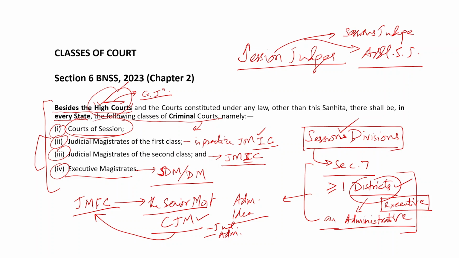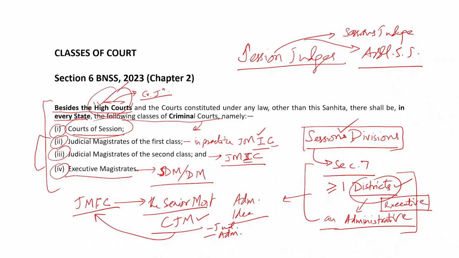And that's why there is no mention of executive magistrates in section 22 and 23, which are dedicated to the sentencing powers of judicial courts only. So, that is the idea, and that is how we can understand the executive magistrate as a criminal court and executive magistrate in contradistinction to judicial magistrates or the judicial side of other officers.